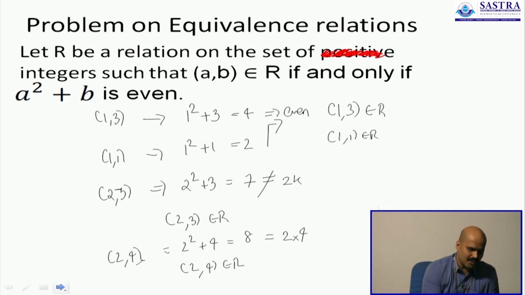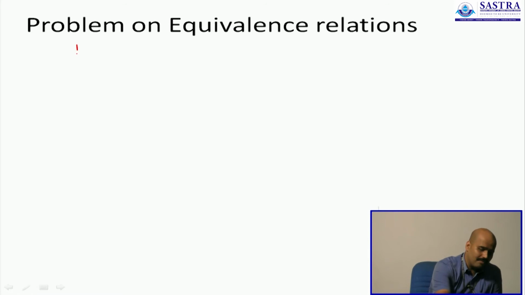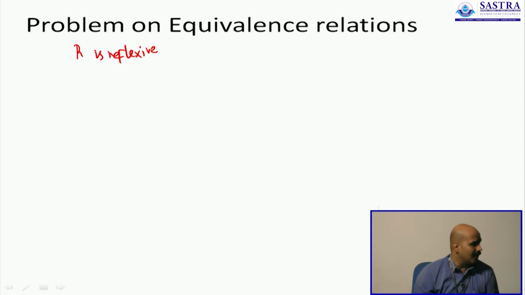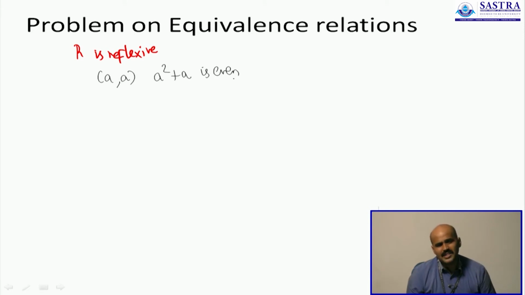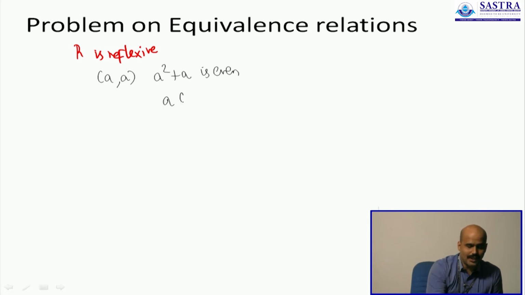We will start with the first claim, that R may be reflexive. We will try and show that this is right. How do you show that R is reflexive? For that you will have to consider an ordered pair where both numbers are same. I will have to compare A with A again. So you say A comma A belongs to R only when A square plus A is even. And how do you show A square plus A is always even for any choice of A? As a matter of fact, this is an easy part of the proof. A square plus A is actually A times A plus 1.